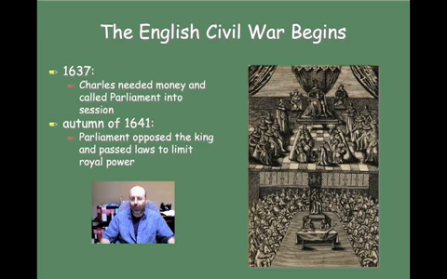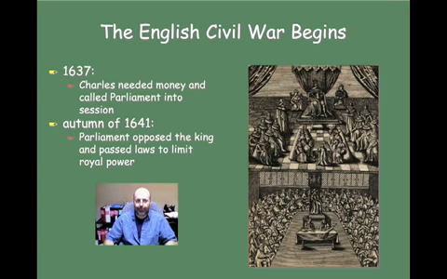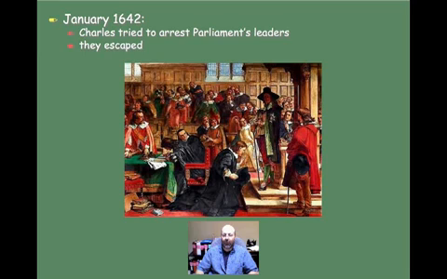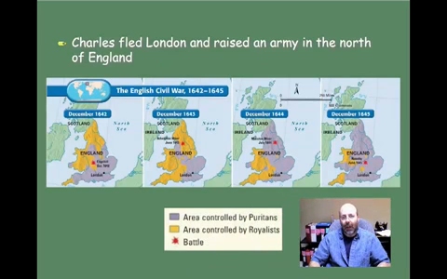And so elsewhere in Europe where absolutists became very powerful kings, in England Parliament was trying to trump the power of the actual king. So in January 1642, Charles tried to arrest Parliament's leaders. Obviously, they were not going along with what he wanted to do. They were not granting him money and free power, and so they were working against him. But in this case, Parliament escaped before they could be arrested. Now, Charles himself had to flee London, and so he went to the north where he raised an army.